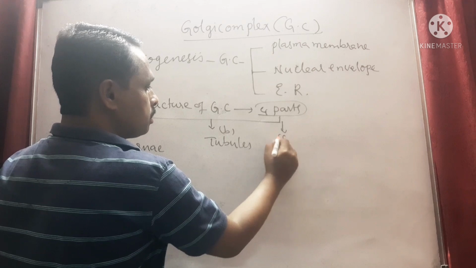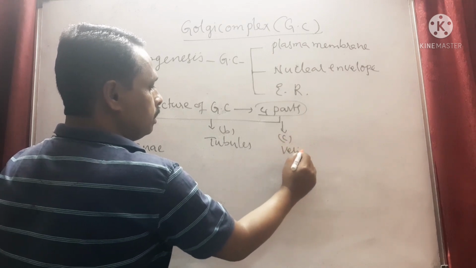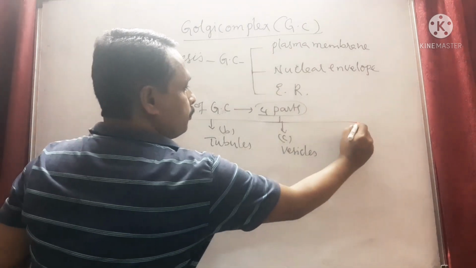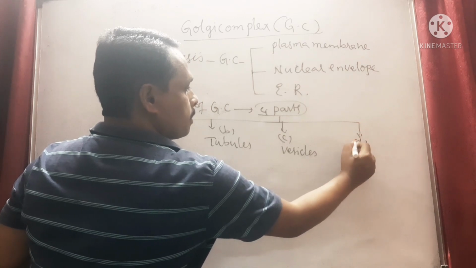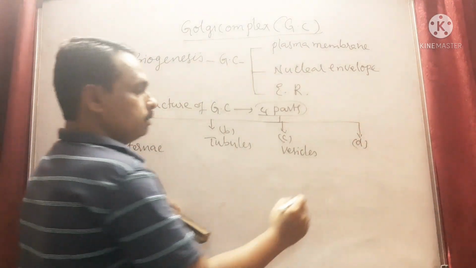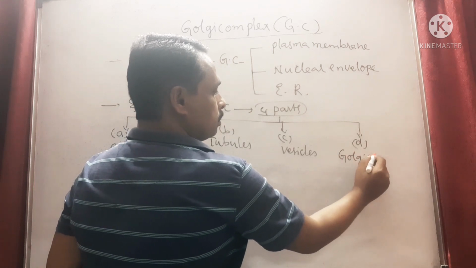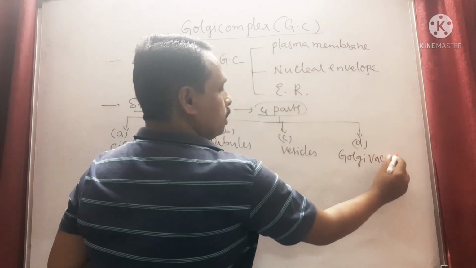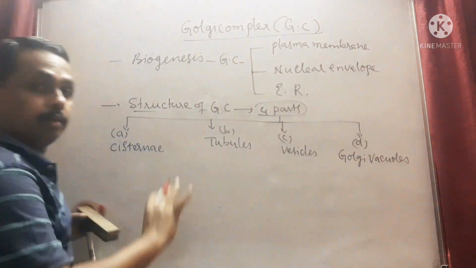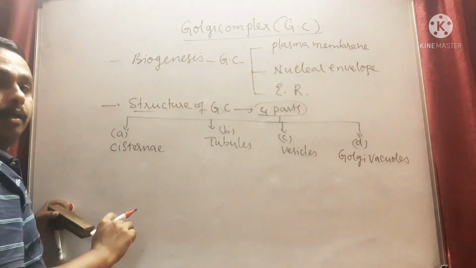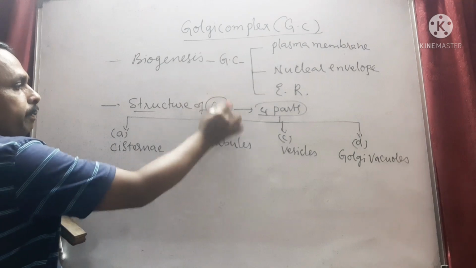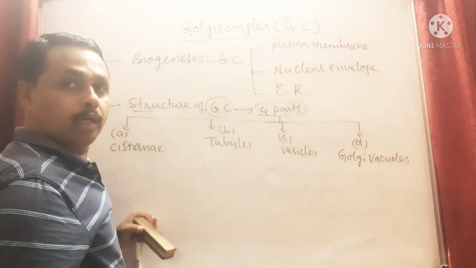The third part is vesicles. The fourth part is Golgi vacuoles. These 4 parts are present in Golgi complex or Golgi apparatus.